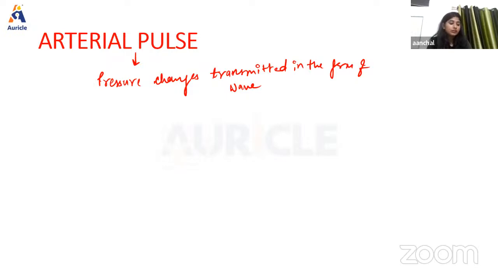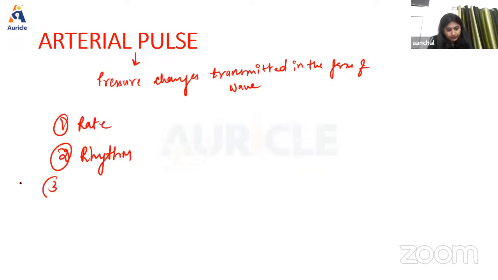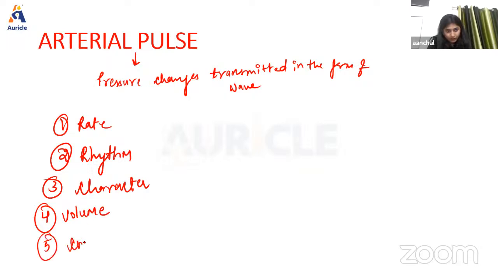So we are going to learn that whenever we examine the pulse, the observations depend upon several factors like rate, like rhythm, like character, then volume, and also the condition of the blood vessel wall. So about that we're going to discuss. Okay. So first we're going to discuss the rate.